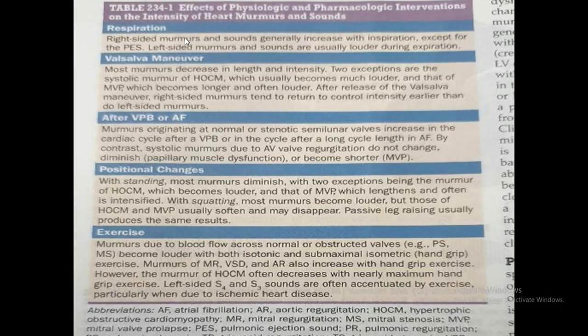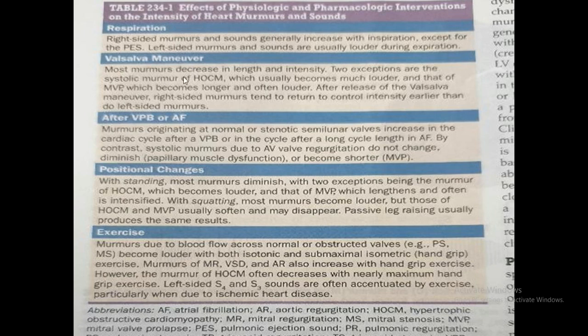So these are the things that happen with respiration. I've told you, right-sided murmurs are increased and left-sided murmurs are a little less loud. They become more prominent in expiration. Valsalva maneuver. What is this Valsalva maneuver? If you close your mouth and nose and strain down, that is Valsalva. Or blow into a sphygmomanometer: remove the cuff and blow into the tube up to the diastolic pressure. Blowing a balloon also causes a Valsalva maneuver. So we should know what the Valsalva maneuver is.